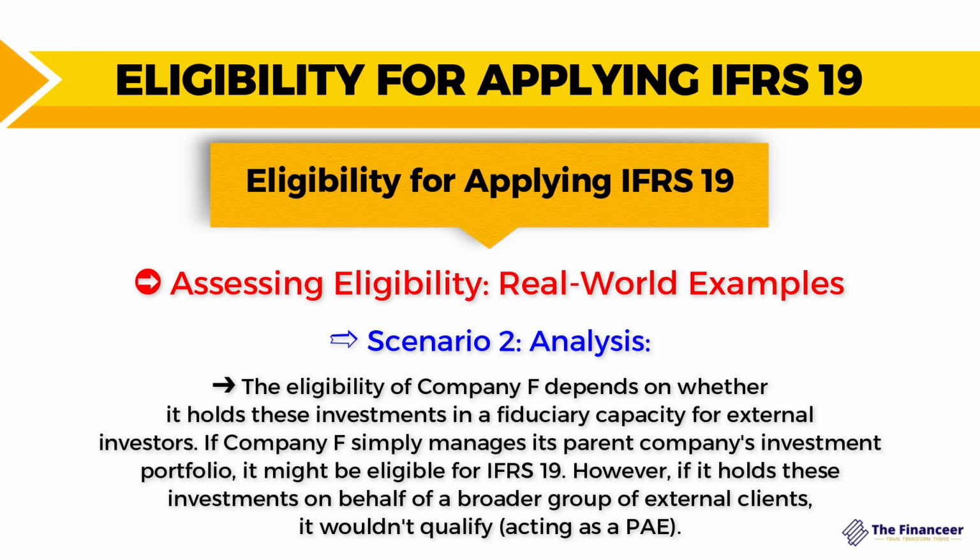However, if it holds these investments on behalf of a broader group of external clients, it wouldn't qualify to benefit from IFRS 19, because in this case it would act as a public accountability entity, managing the funds of a broader group of external clients. So this is how to analyze each situation in order to assess whether a subsidiary is considered a public accountability entity or not.